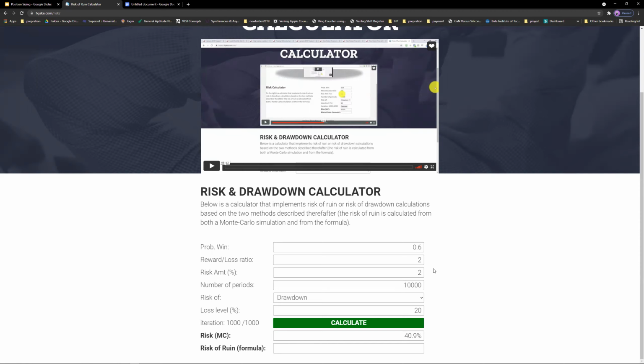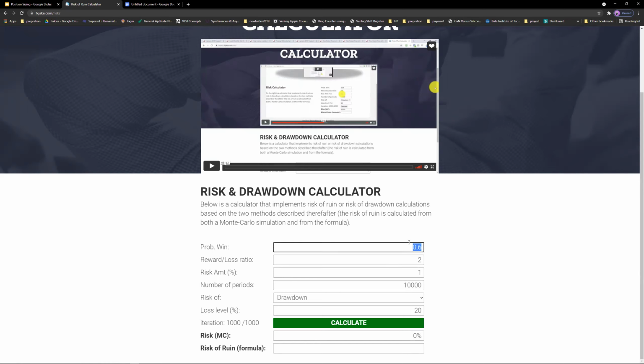Now, if you want to reduce the drawdown, what can you change actually? Actually, there is nothing in your hand in this system. You can't change the win rate. You can't change the risk to reward, right? All you can change is the risk per trade. And let's change the risk per trade to 1%, right? And let's see, right? There's almost a 0% chance of hitting a 20% drawdown, right? If you have a system with a win rate of 60% and the average winner is almost 2 times bigger than an average loser. But as I said before, win rate plays a really important role here.